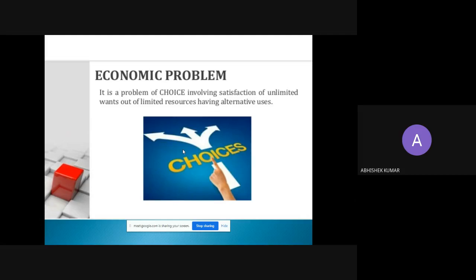Because of limited availability of resources, the country has a problem. Second, all resources have alternative uses. So the second reason for the economic problem is the alternative uses of resources. There are two basic reasons behind the economic problem: first, limited availability of resources, and second, alternative uses of resources.